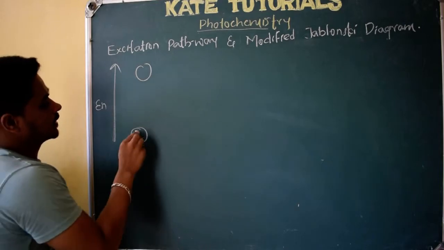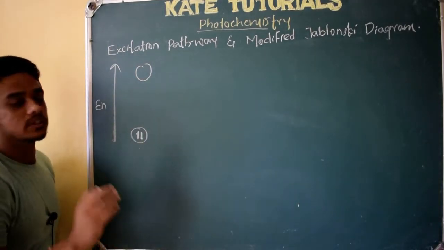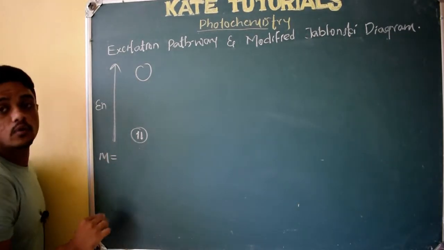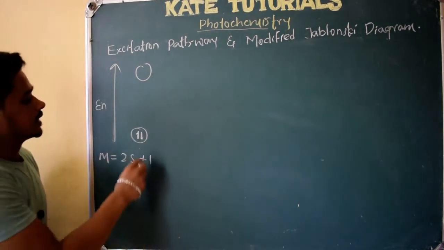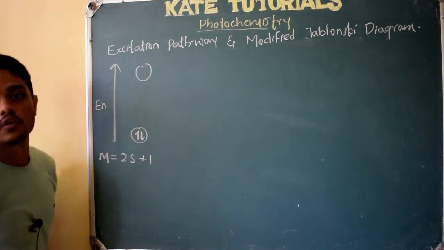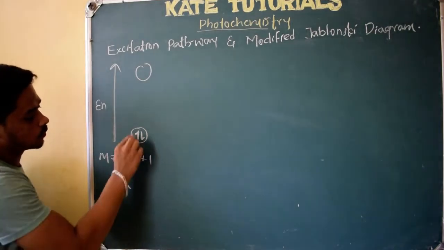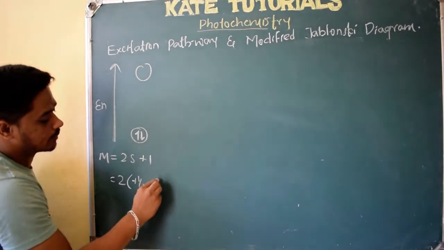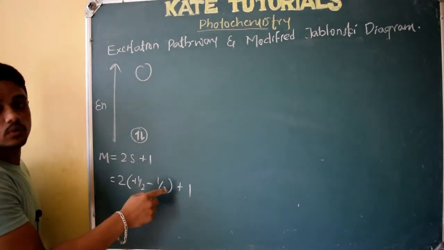Here I have two electrons. This I call the ground state. If I check the multiplicity, it is given by the formula 2s plus 1. Here this electron has plus half and this electron has minus half. So 2 into s, where one is plus half and the other is minus half, so plus half minus half cancels out and becomes 0.